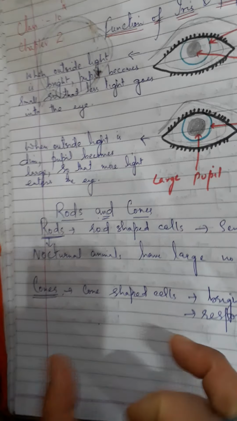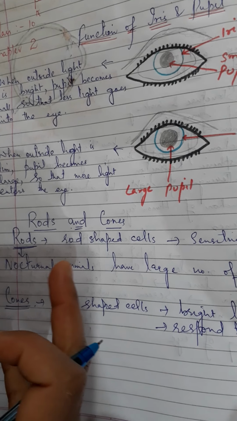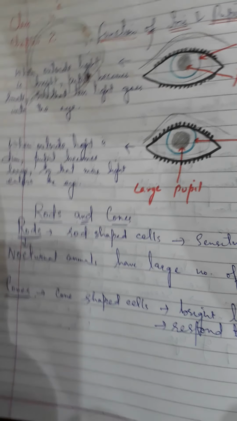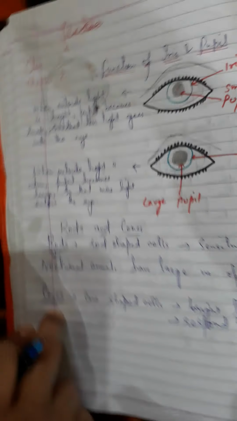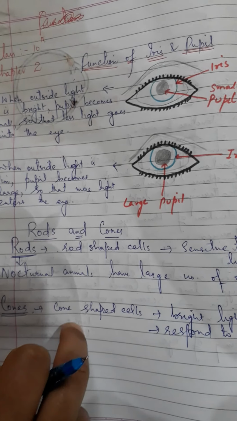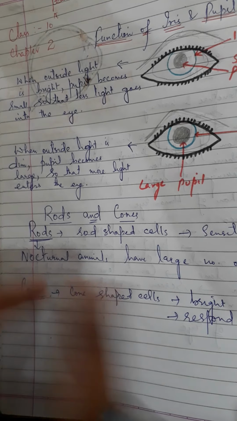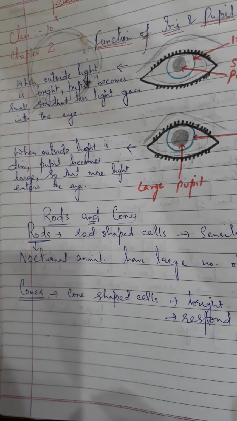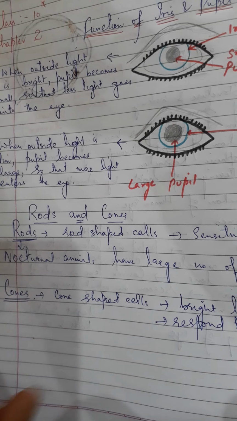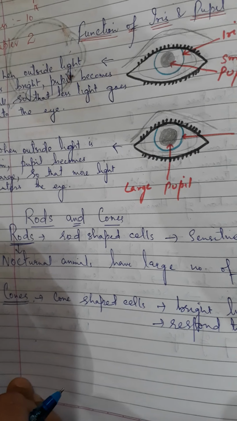You can say these cone cells cause the sensation of color of objects in our eyes. We are able to recognize colors. We are able to have a sensation of colors of objects because of these cone-shaped cells. These cone-shaped cells make us see colors and also make us distinguish between various colors. It means you are able to distinguish between colors because of these cone-shaped cells present in the retina.